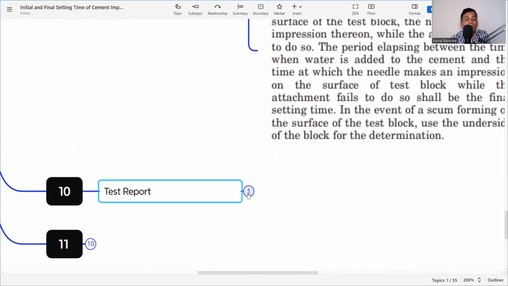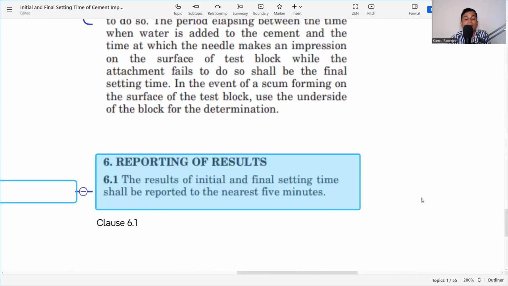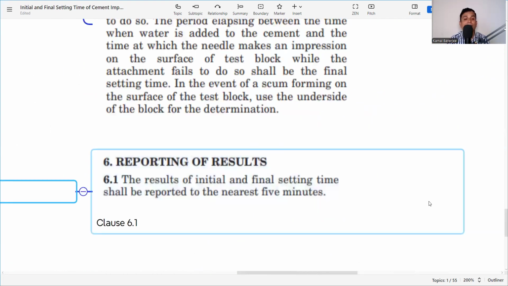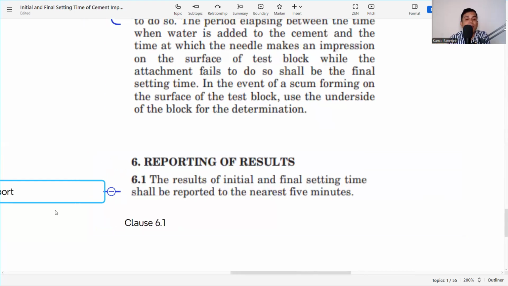What is the test report? The test result of initial and final setting time shall be reported to the nearest 5 minutes. So it should be in minutes. So it will be 30, 35, 40. It's like that. Or final setting time 3 hours or 3 hours 5 minutes. It's like that. So reporting should be in minutes.